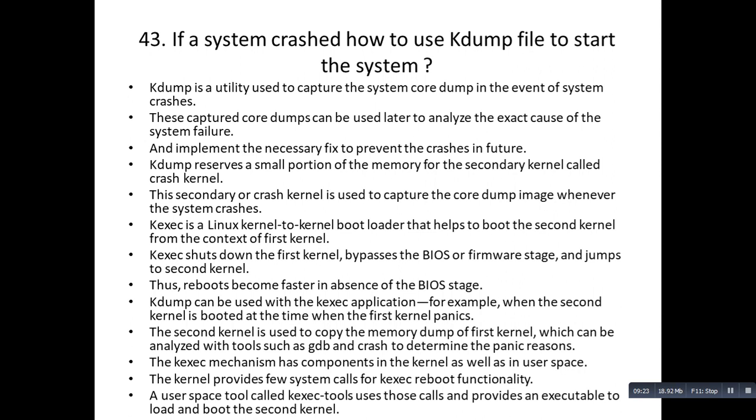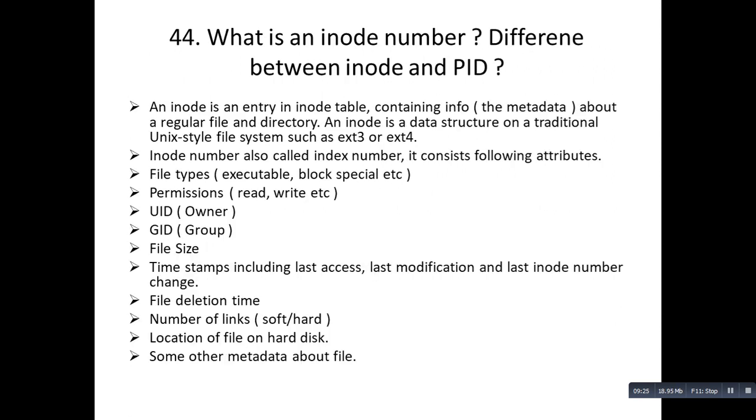Coming to the next question: what is an inode number? What is the difference between inode and PID? An inode is nothing but an entry in the inode table. What does the table have? It contains info. What info? That is metadata. What is metadata? Metadata is about a regular file and directory.